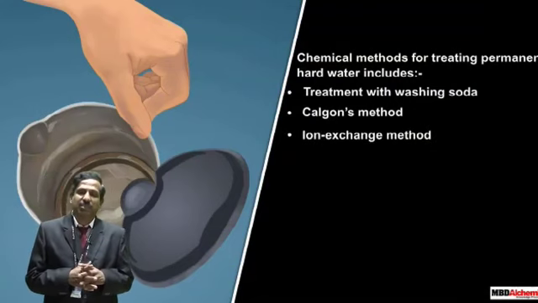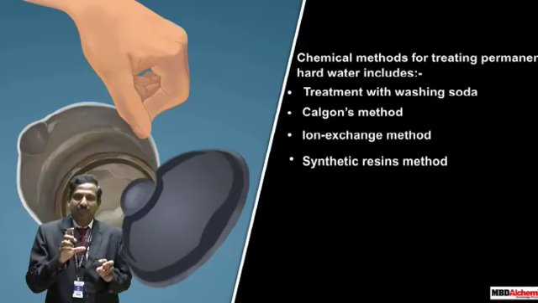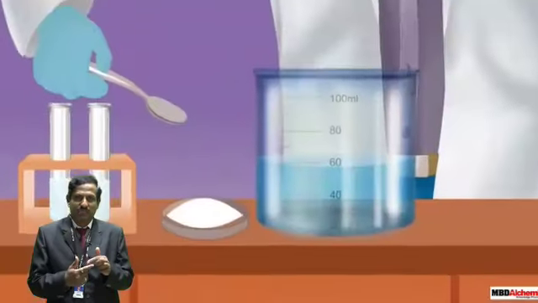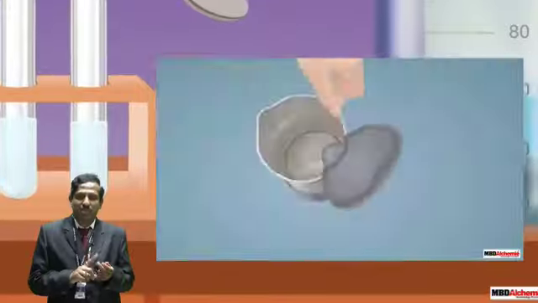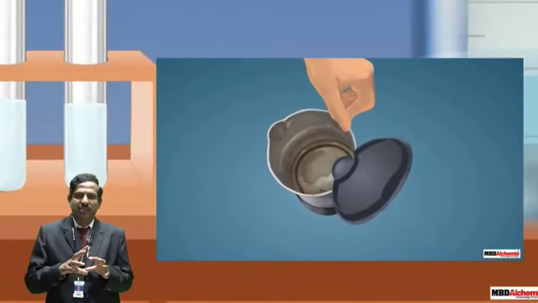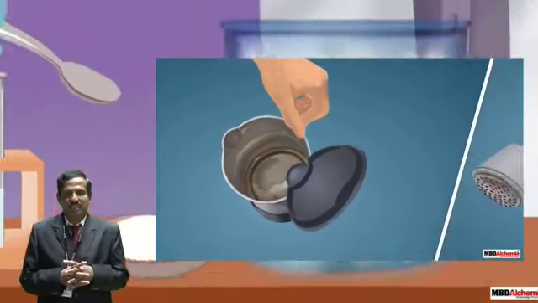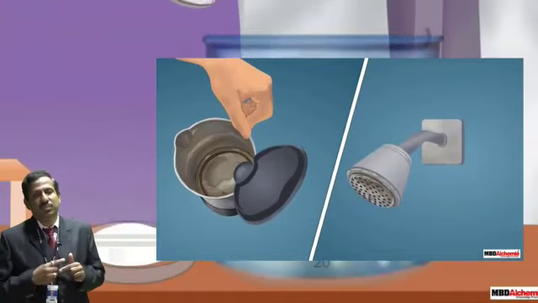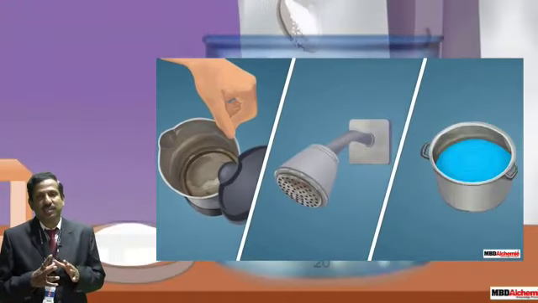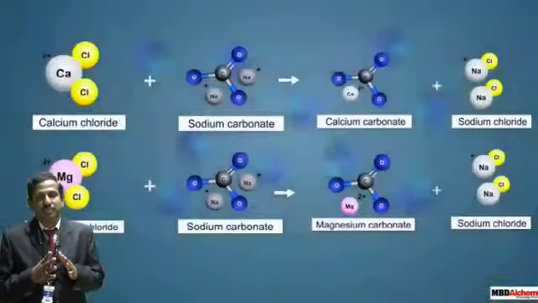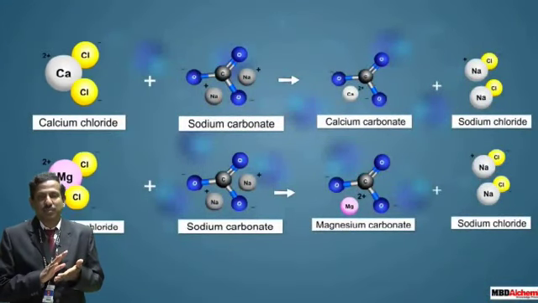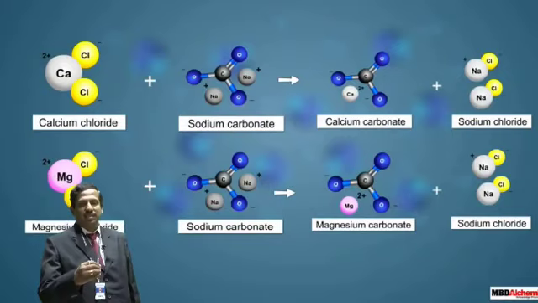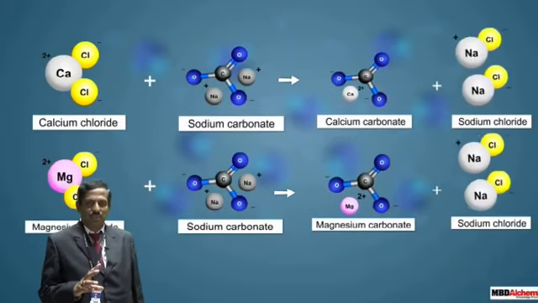Now the second method, if you are having permanent scales on utensils, a white hard precipitate, for example on utensils for the showers or any heat related apparatus, there you have the white precipitate, and this can be removed by the washing soda. This is your permanent hardness and it is removed by your washing soda. Now we have seen regarding the washing soda.